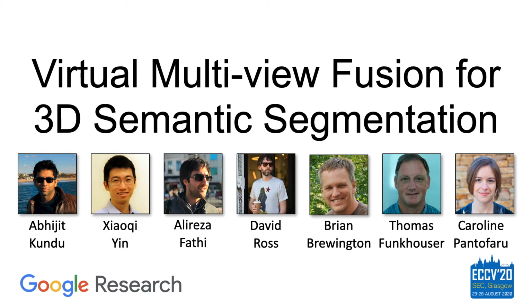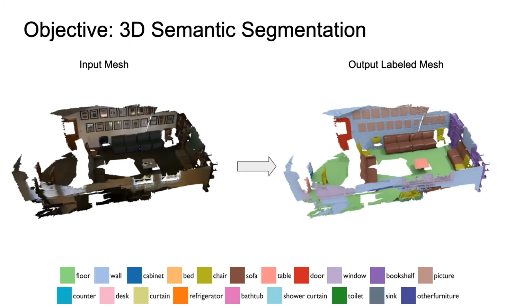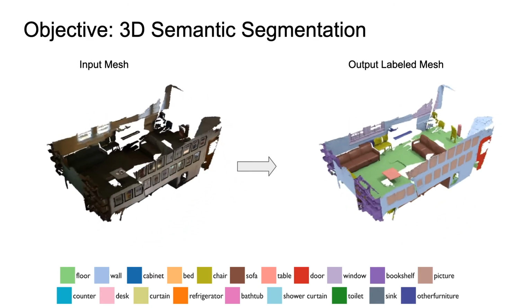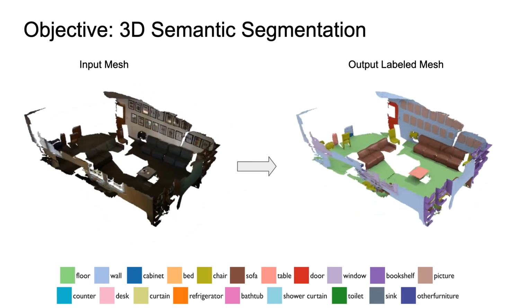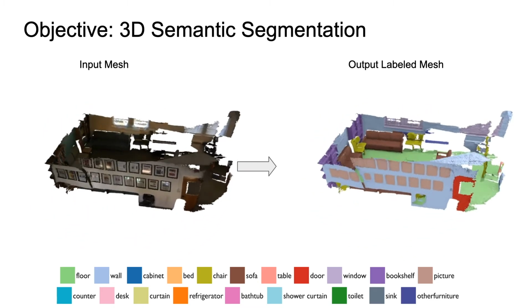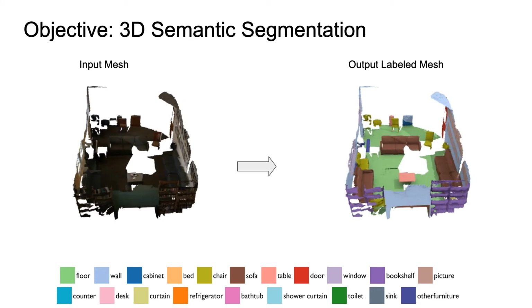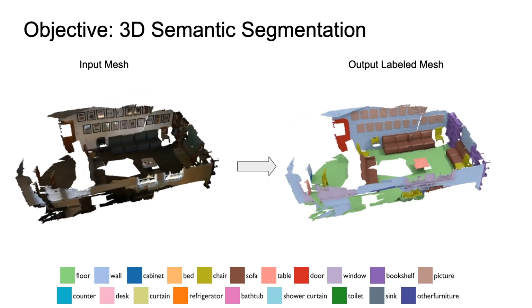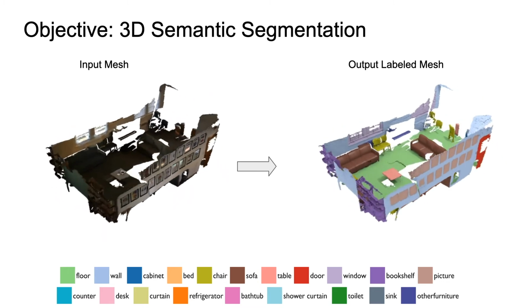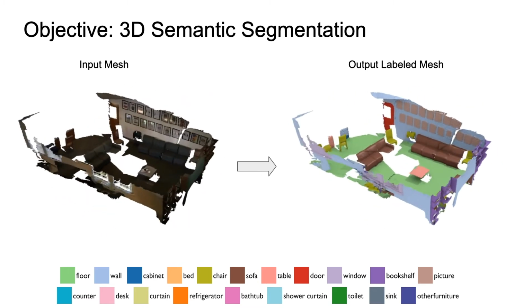On behalf of my colleagues at Google, today I'm going to talk about virtual multi-view fusion for 3D semantic segmentation. The problem we are trying to solve in this paper is that of semantic segmentation of 3D meshes. So given a 3D textured mesh as input, our goal is to predict the semantic label for each mesh vertex or face. We are currently seeing the output of our method on a scene from the popular ScanNet dataset.